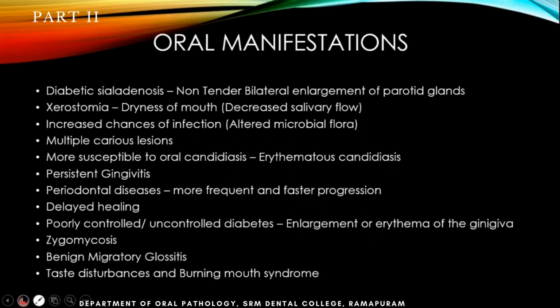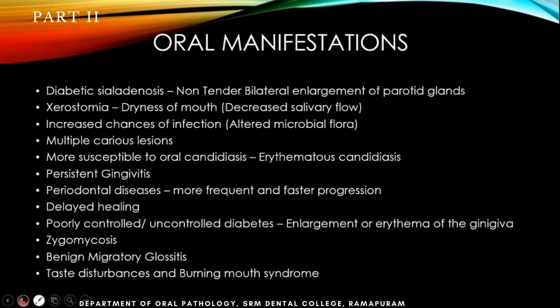So basically, like I said, these are the main oral manifestations. Diabetic sialadenosis. What happens in diabetic sialadenosis? This is not very common. This is one important, so I've just put it in that order. There will be non-tender bilateral enlargement of parotid glands. Non-tender means it will be painless, but you can see that on both sides of the cheeks it will be enlarged. It is nothing but an inflammatory enlargement of the parotid gland.